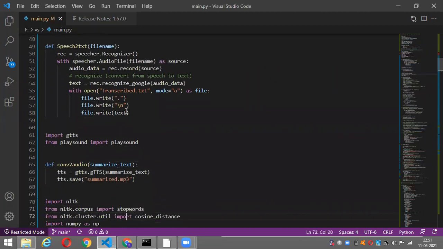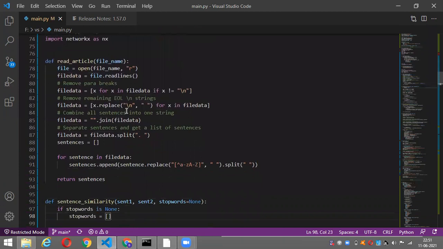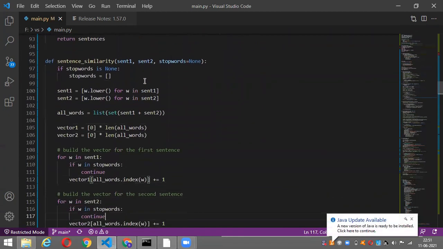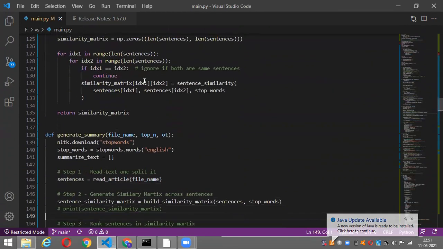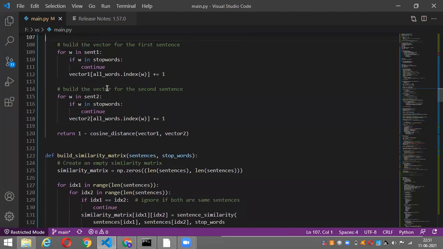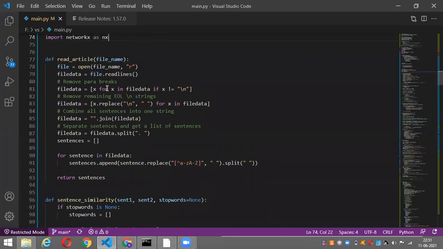Next, after obtaining transcribe.txt, we call the generate summary function. In the generate summary function, first of all we are stopping the most used English words and then calling the read_article function, which is described here.